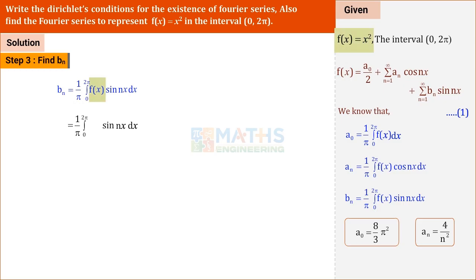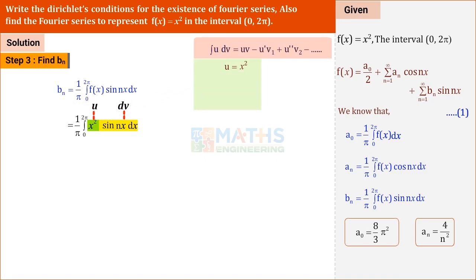To take down the formula of bn, substitute f of x. We are using the same Bernoulli's integration. What is our u here? U is equal to x square. dv is the remaining term, sin nx into dx. Differentiate u until that becomes 0. Just now we have discussed the differentiation of x square, is it? We have the same case here.